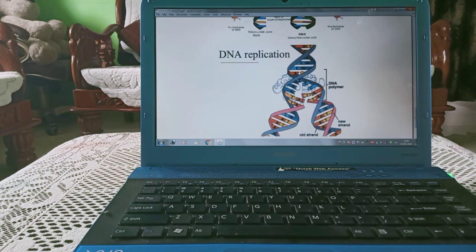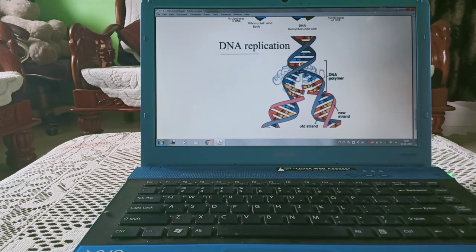Now here we will see this is the DNA polymer. This is the new strand and this is the old strand. What does it mean?